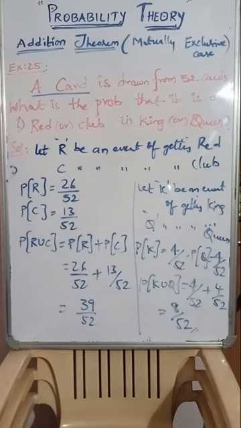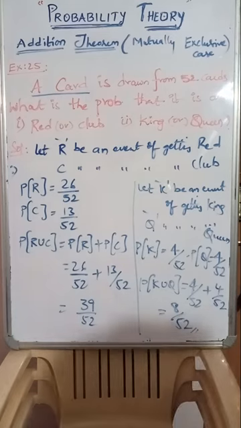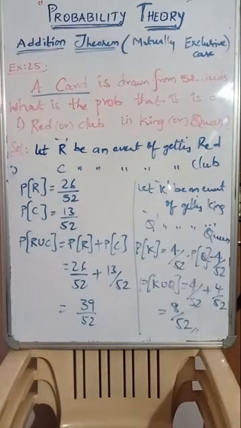Separate events are exclusive and non-exclusive means non-separate events. Right? So like that you observe always. So probability of kings or queens is 4 by 52 plus 4 by 52. Answer is 8 by 52. Clear? So this is the problem. So let us see one more problem now.